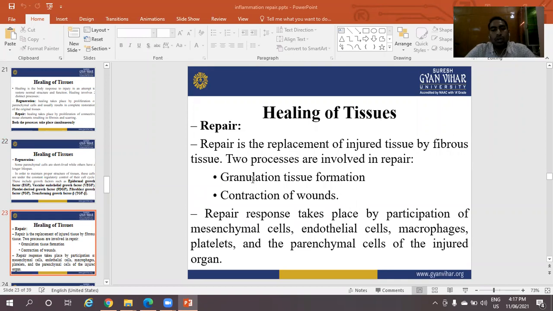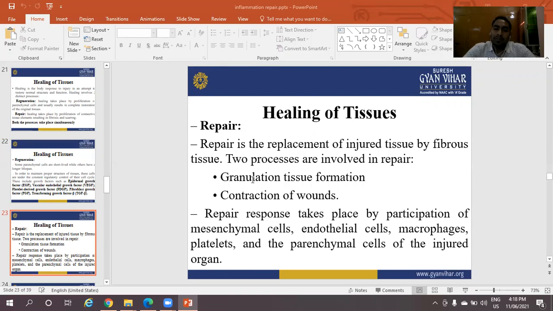Healing of tissue. Repair. Repair is the replacement of injured tissues by fibrous tissue. The tissue responsible for healing is fibrous tissue. Two processes are involved in the repair. The first one is granulation tissue formation, and the second one is contraction of wounds.